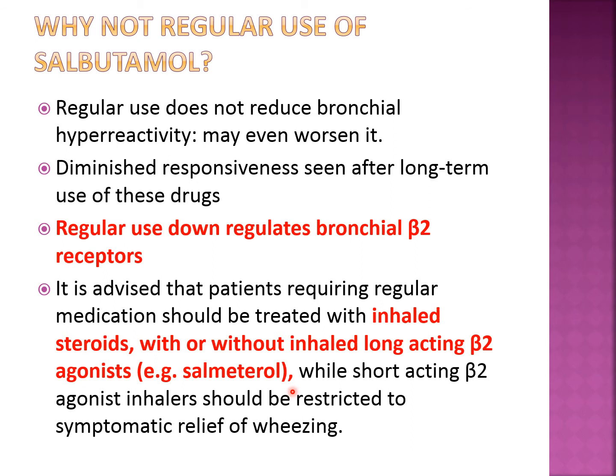When the patient requires regular salbutamol, it is the indication to start inhalational corticosteroid along with salmeterol. Short-acting beta-2 agonist inhaler should be restricted to symptomatic relief of wheezing as and when required. It is not to be used for a daily purpose. Only when an attack comes should you take salbutamol; otherwise, on a daily basis, take corticosteroid by inhalational route and salmeterol by inhalational route.